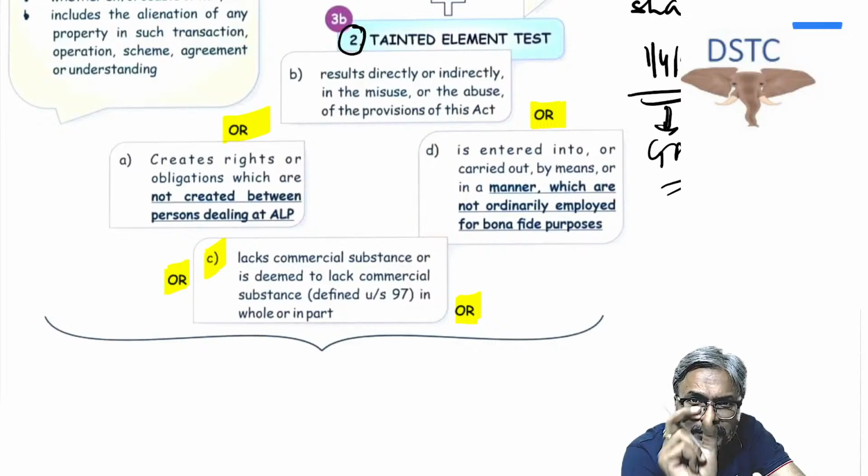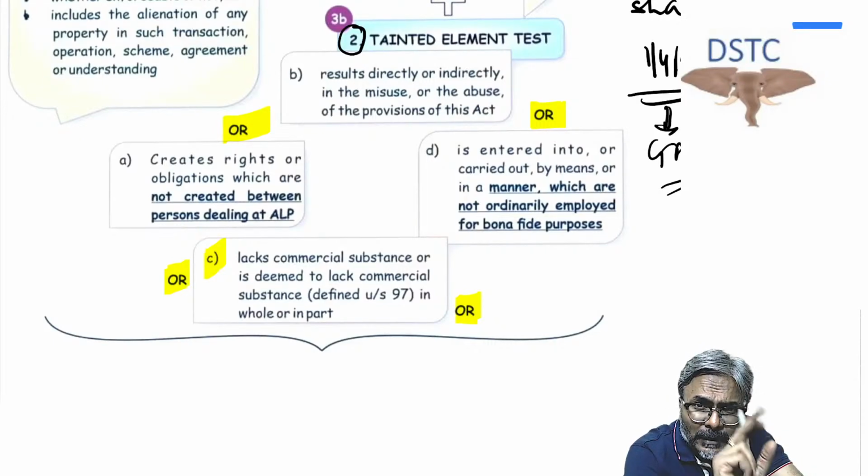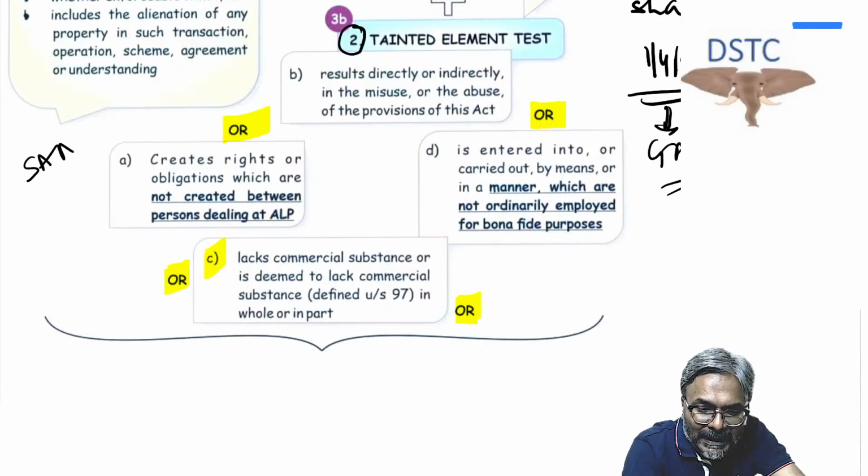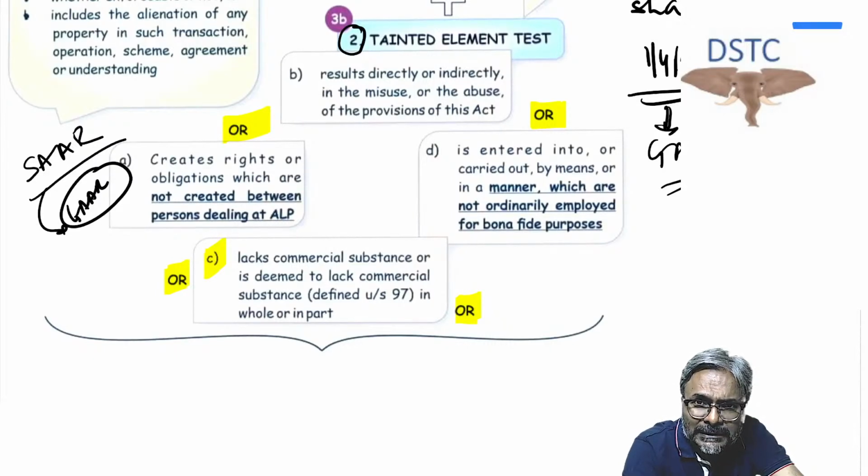So there is a specific provision, students. Now, this is another set of question that ICAI targets in the exam. If there is a SAR, a specific anti-avoidance rule, then in that particular case, will the GAR, the general anti-avoidance rule, be made applicable? To that the answer is no.